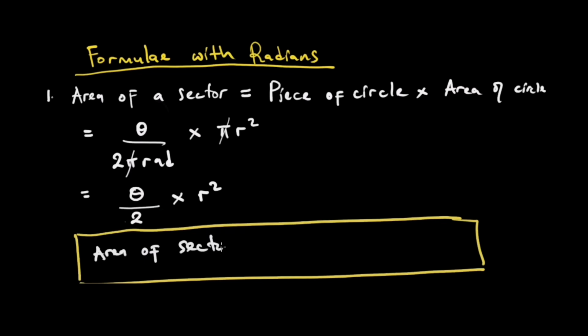Area of a sector is equal to half r squared theta. This is a very important formula which should be committed to memory. It should be on your fingertips. You should not forget it.